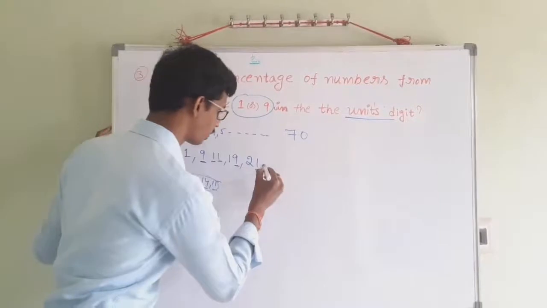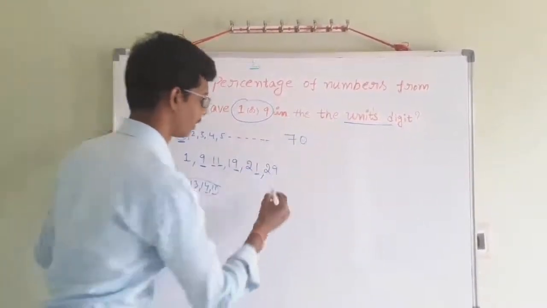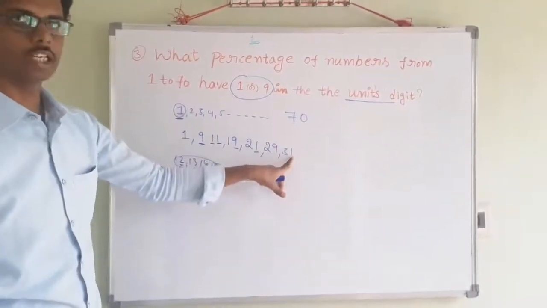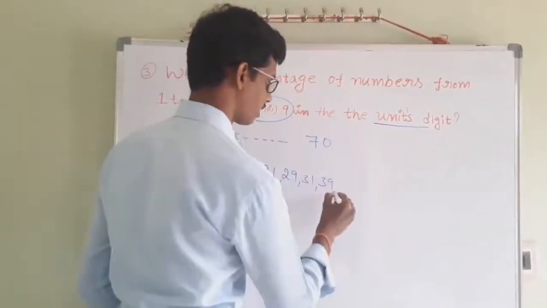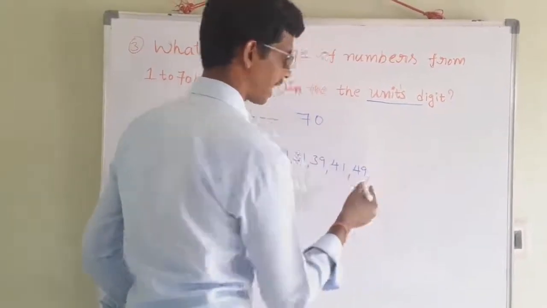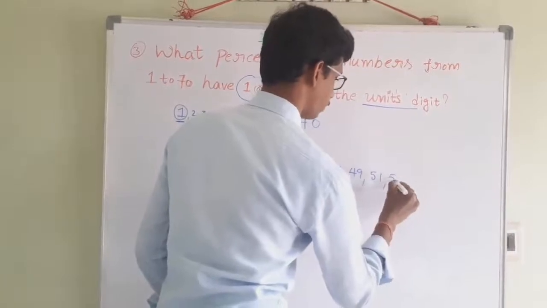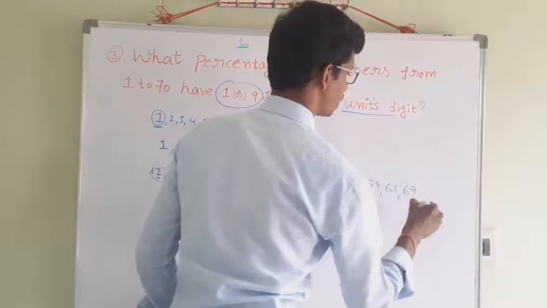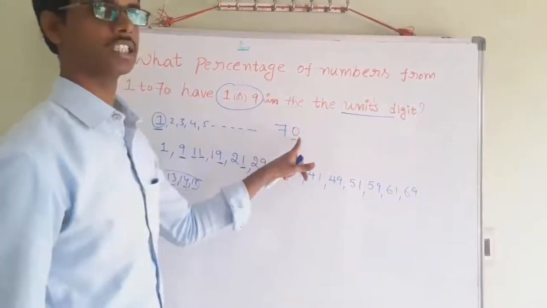Next, after 21, 29. Likewise, you should write up to 70. 31 also has unit digit 1. Next 39, 41, 49, 51, 59, 61, 69. 70 is a number, but it has 0 in the unit digit.